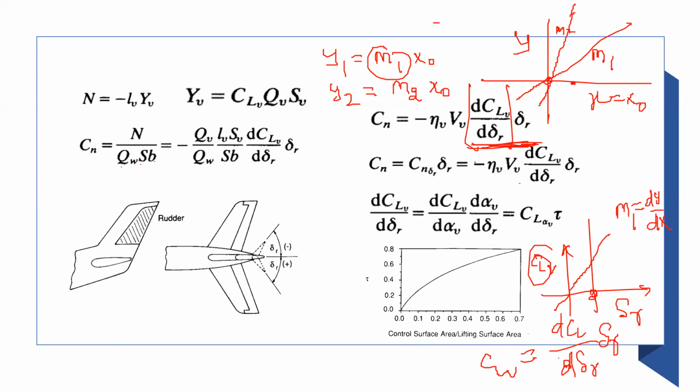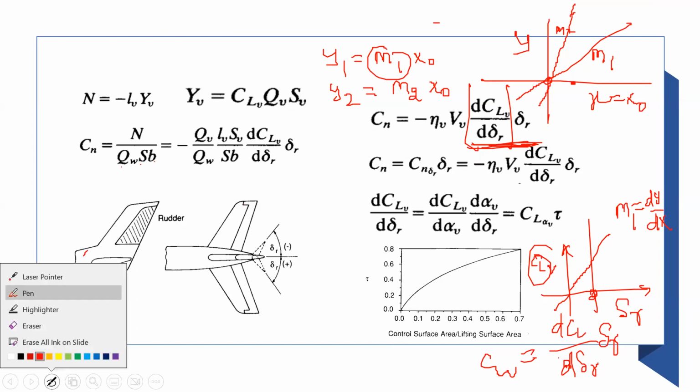See, in a wind tunnel, you can change delta R 1 degree, 1 degree, 1 degree, and you can find out the data for CL, and then you simply take the derivative from the data. So you have the slope. So this number can be quantified from experiments.